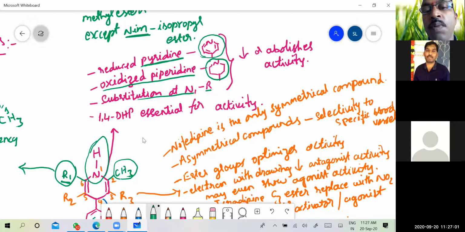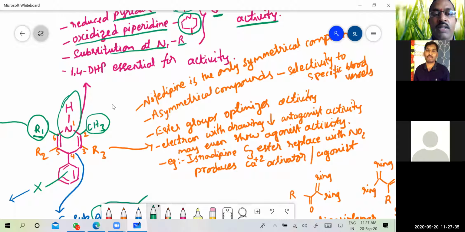So if you substitute this hydrogen with any other groups, all these things, either oxidized form of 1,4-dihydropyridine or reduced form of 1,4-dihydropyridine or substitution of the H present on the nitrogen, they all lead to reduction in activity or completely abolish the activity. So this is one thing that you will have to remember. Then coming to the substitutions on the other part, that is the R2 and R3.